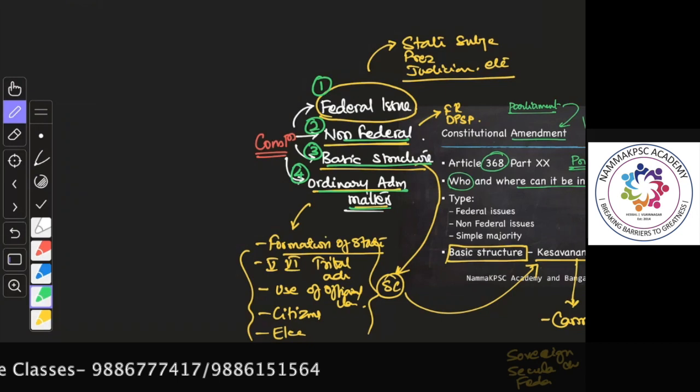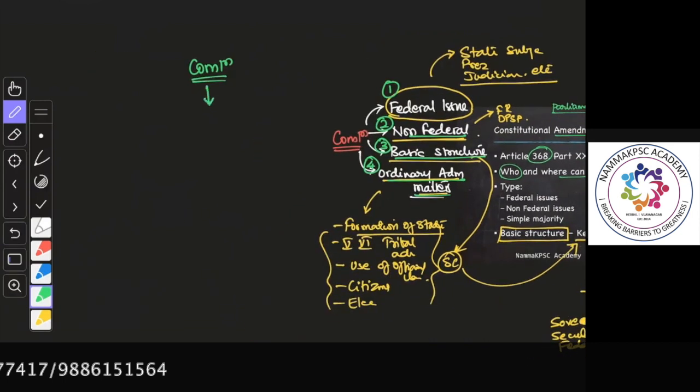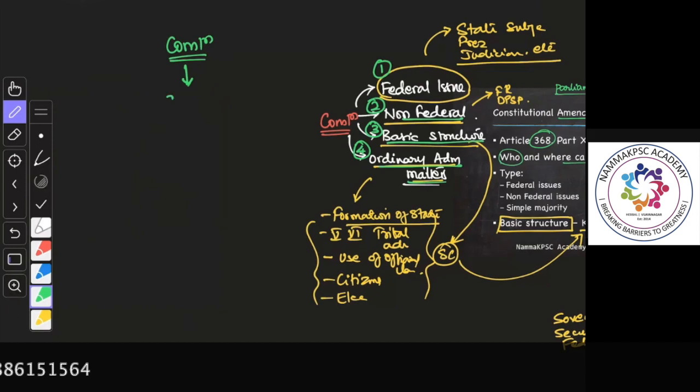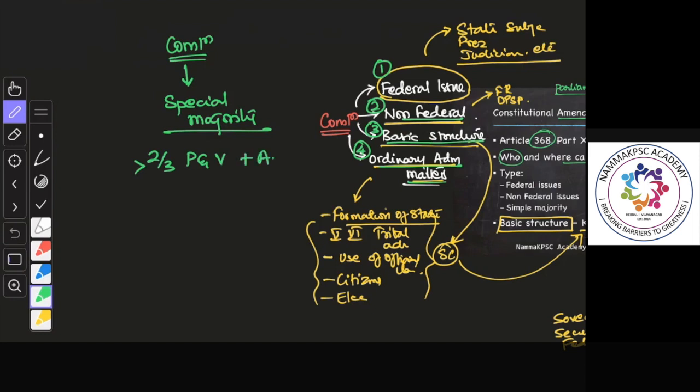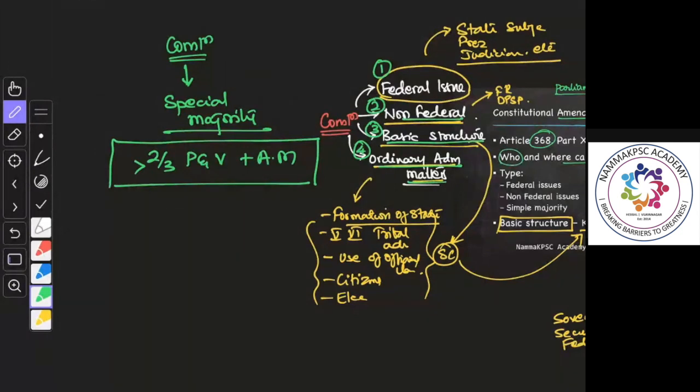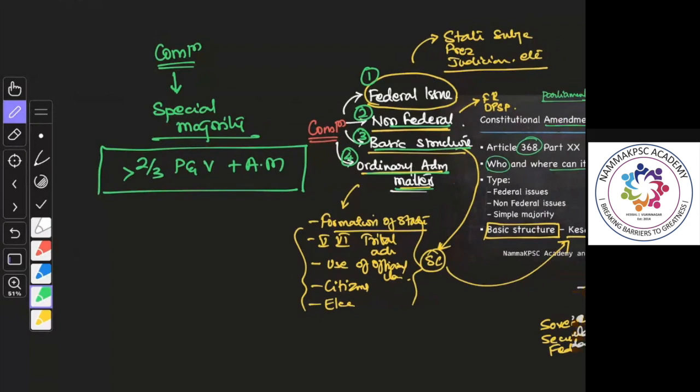So before we go into the procedure, the Constitution can be amended under Article 368, which requires special majority. What is this special majority? More than 2/3 present and voting, plus absolute majority. So this is the kind of special majority that is required to pass a constitutional amendment bill. Anyways, now let me again come back to our discussion over here.